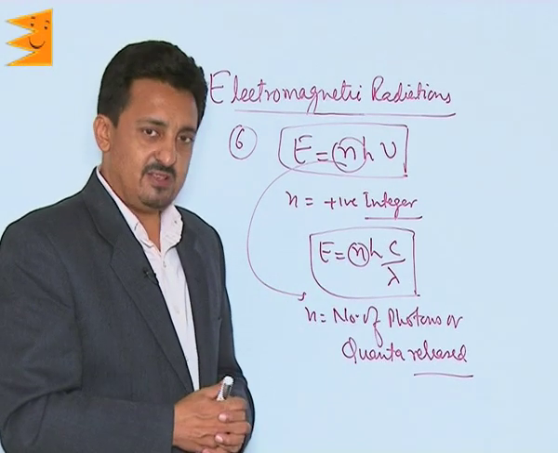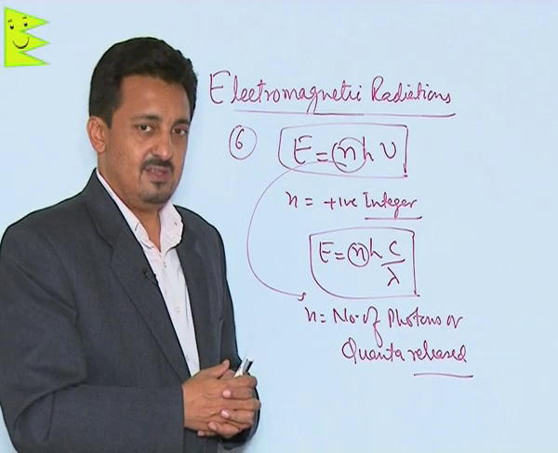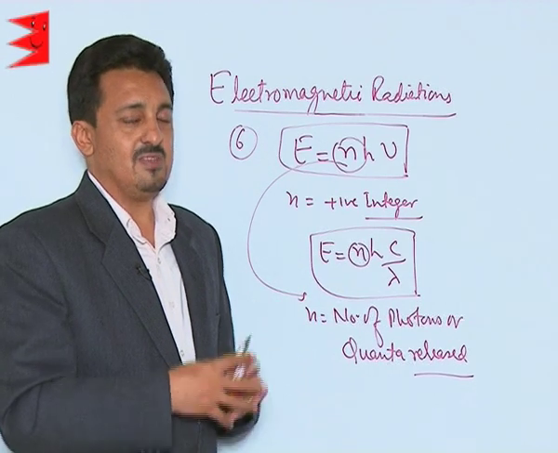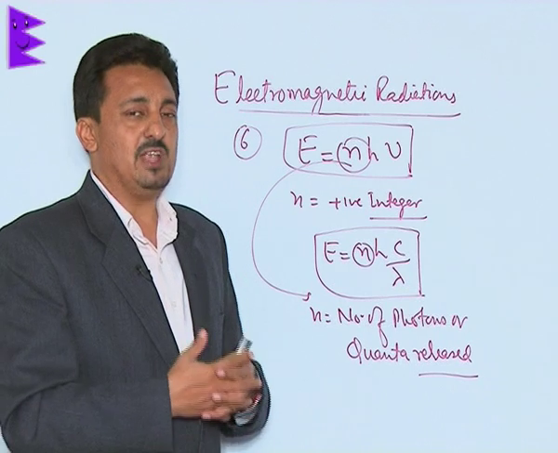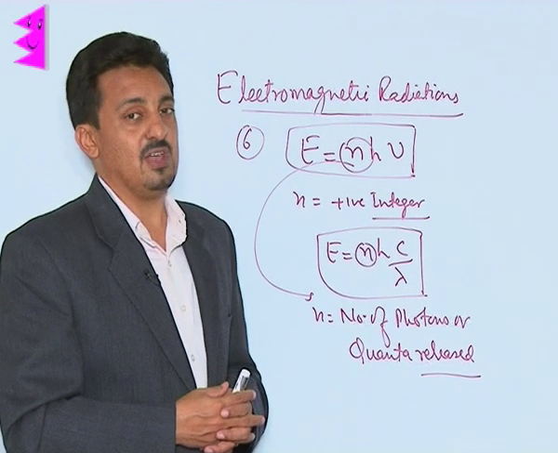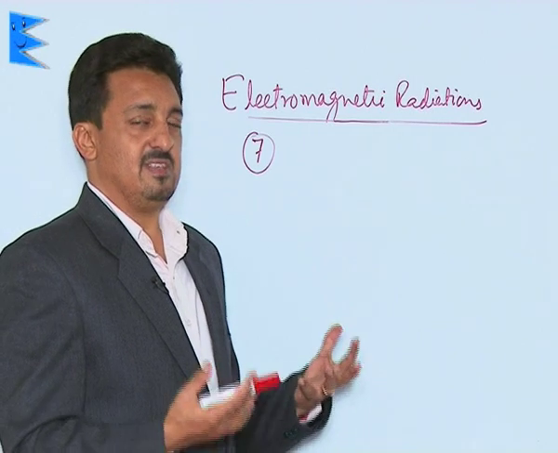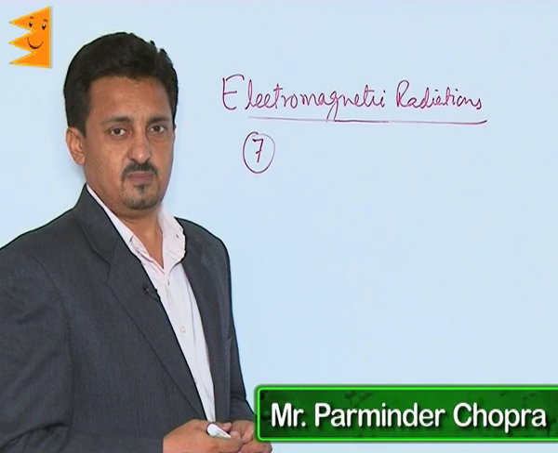But the next point, which actually is the major one, was given mainly by Einstein, but collaborated or incorporated by Planck, and it gave us a completely different picture about the EM radiations. The point talks about the dual behavior of EM radiations. This last point of the EM radiations is very different.